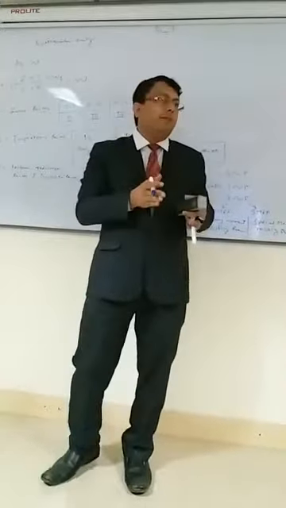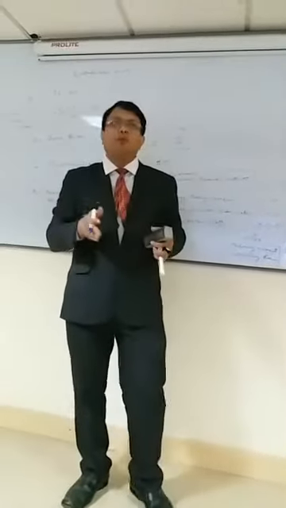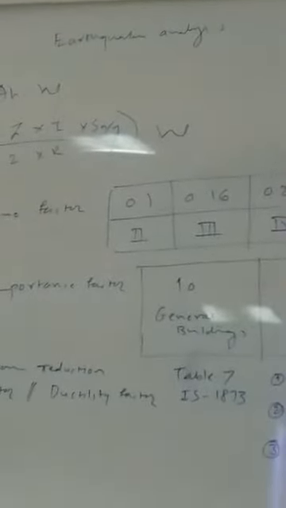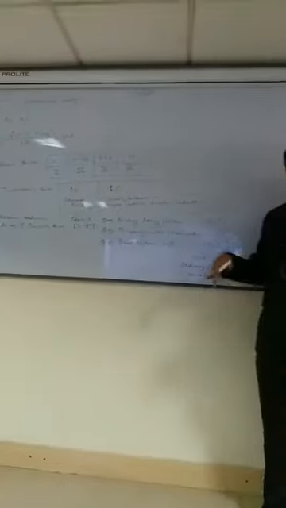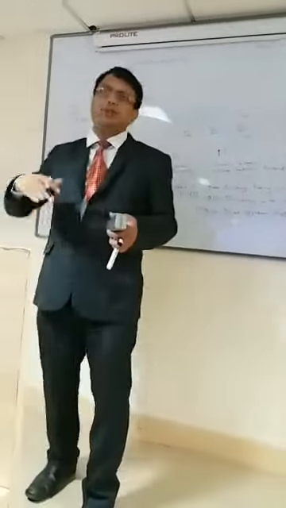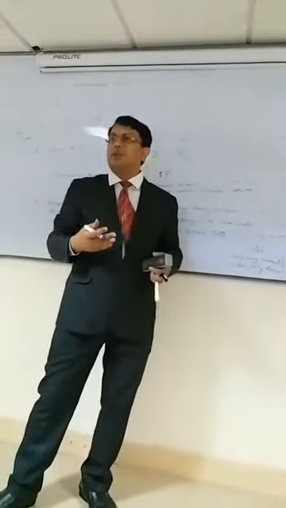You cannot give 150 mm main primary columns or beams. You should give minimum 200 to 230 actually. That much width is minimum required. Why? Because otherwise congestion of reinforcement will happen. Within 150 you cannot put the third bar. Even if you put 2 bars, it won't give you that much ductility. Like that, so many other norms are there. Whatever the top steel is, minimum 50% should be there at the bottom. Wherever the bottom steel is major, you should give 50% as top steel.